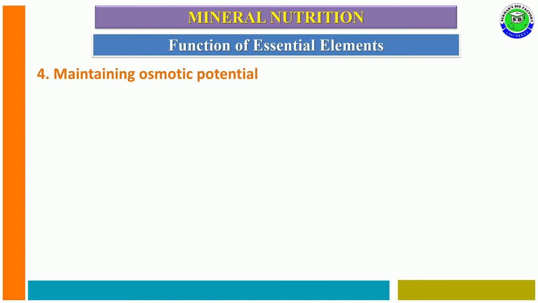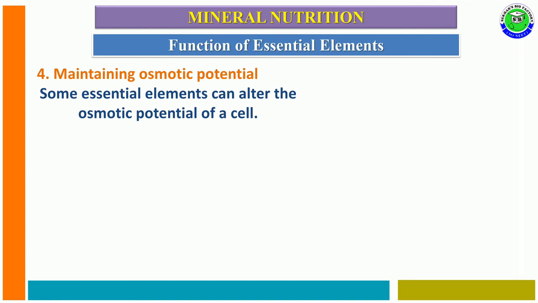And the fourth category is maintaining osmotic potential. Some of the essential elements can alter the osmotic potential of a cell.